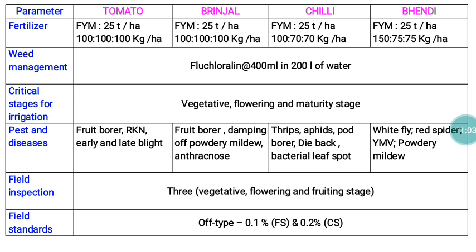Regarding field inspection for vegetable seed production, there are 3 inspections: one at the vegetative, then flowering and fruiting stage. As per the Indian Minimum Seed Certification Standards, the maximum permissible off-type limit for foundation seed crop is 0.1%, whereas for the certified stage it is 0.2%.